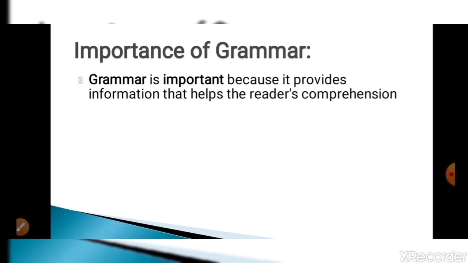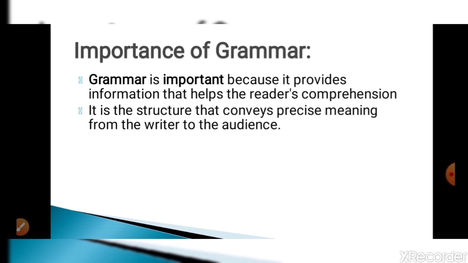Now moving towards the importance of grammar. Grammar is important because it provides information that helps the reader's comprehension. So understanding is very important in grammar, and through grammar we can understand things. So grammar is very important. It is the structure that conveys precise meaning from the writer to the audience.